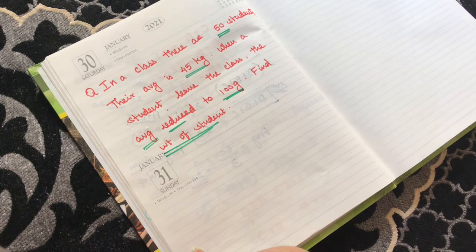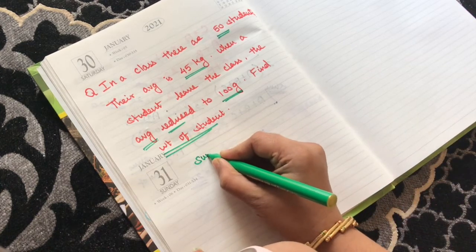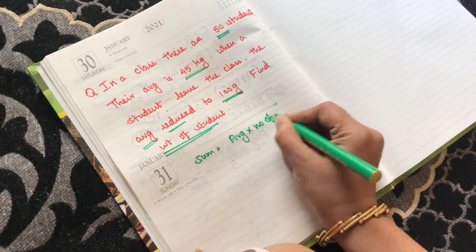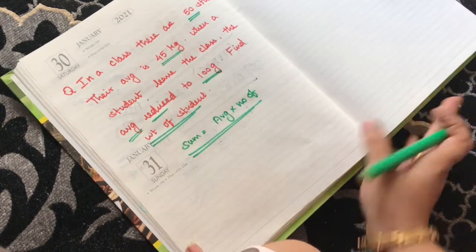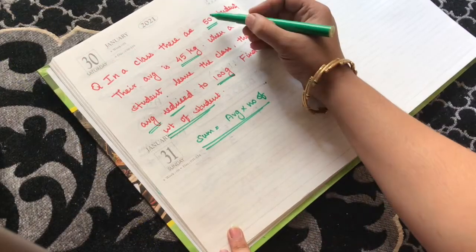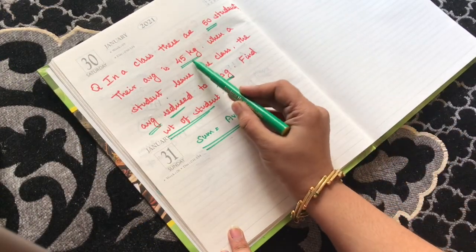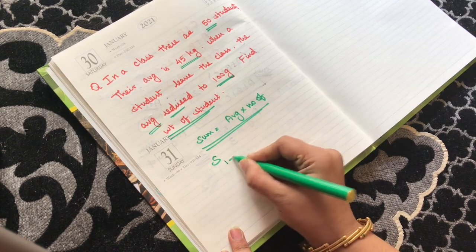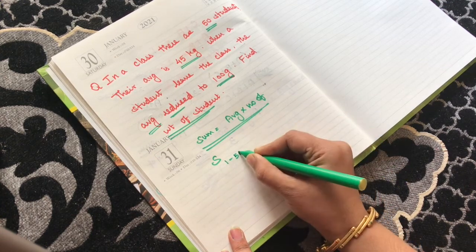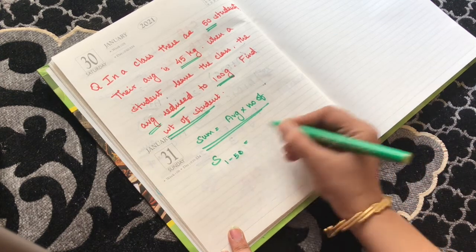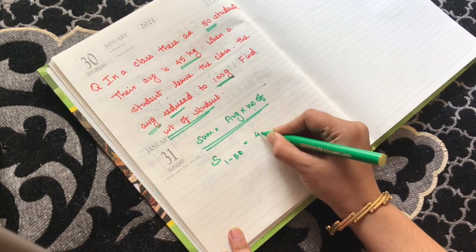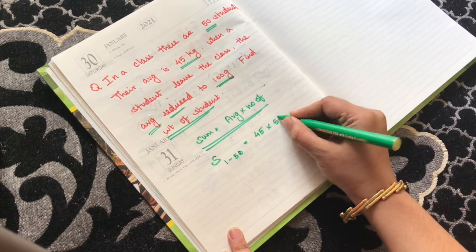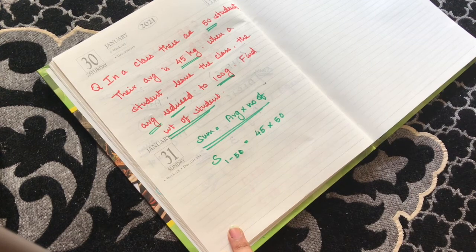Okay, so we know that sum will be equal to average into number of. Okay, don't forget this formula. So this is the main thing. So for the 50 students, the average is 45, right? So I can easily write sum of 1 to 50 students will be equal to average is 45 into how many numbers? 50 numbers, right?